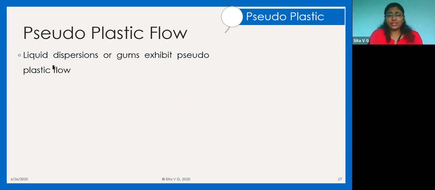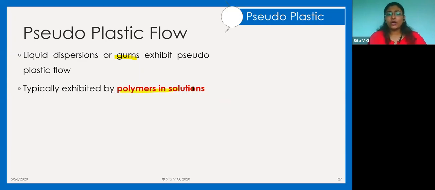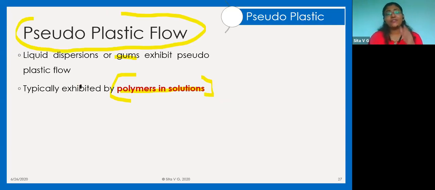Who exhibits them? Liquid dispersions or gums exhibit pseudoplastic flow. Gums like gum acacia, gum tragacanth, when they are dispersed or dissolved in water, they show pseudoplastic flow. They are typically exhibited also by polymers in solution. Now we are going to see the reason why. So you have to remember that polymers in solution show pseudoplastic flow, and we are going to understand the reason why.